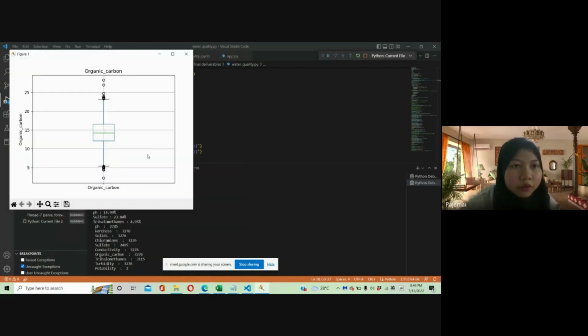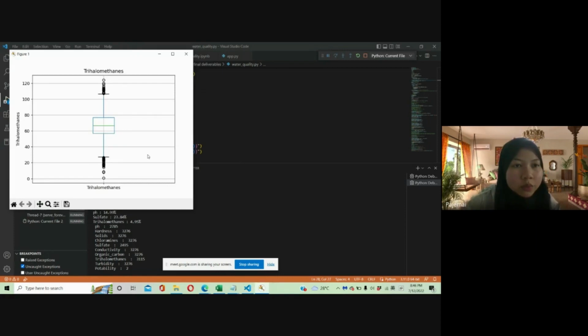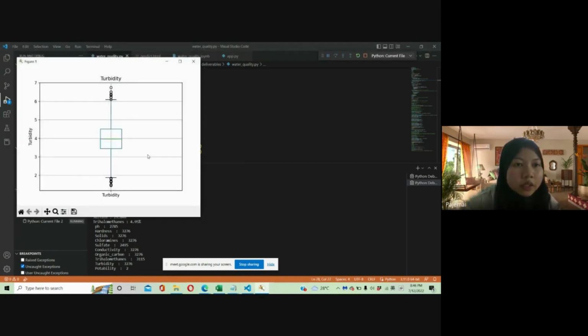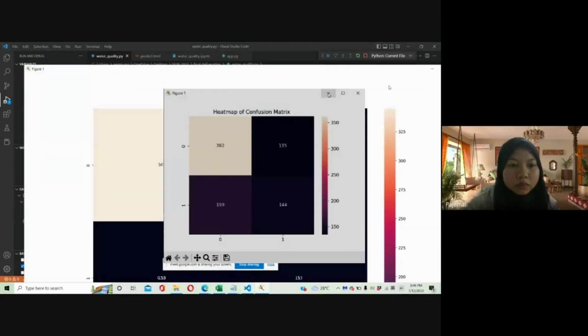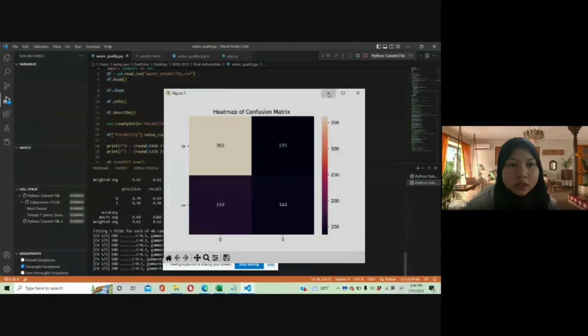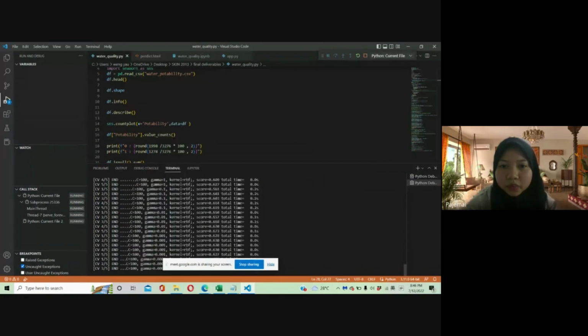This is a box plot graph for organic carbon, and the median is about 15. This is a box plot graph for trihalomethanes, and the median is about 17. And lastly is the box plot graph for turbidity, and the median is about 4. This is a heat map of the confusion matrix, and it indicates the performance of the supervised learning.